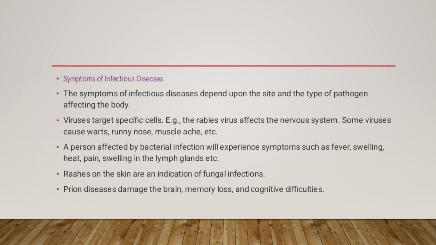Symptoms of infectious diseases depend upon the site and the type of pathogen affecting the body. Viruses target specific cells. For example, the rabies virus affects the nervous system. Some viruses cause warts, a runny nose, muscle aches, etc. A person affected by a bacterial infection will experience symptoms such as fever, swelling, heat, pain, swelling in the lymph glands, etc. Rashes on the skin are an indication of a fungal infection. Prion diseases damage the brain, causing memory loss and cognitive difficulties.